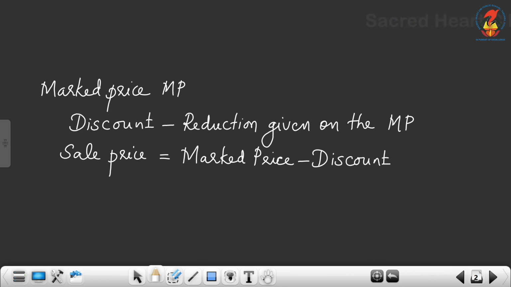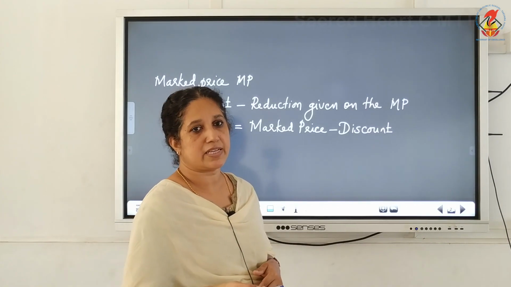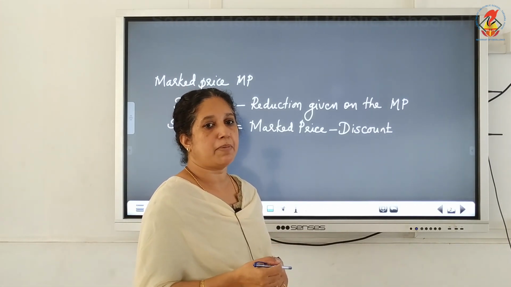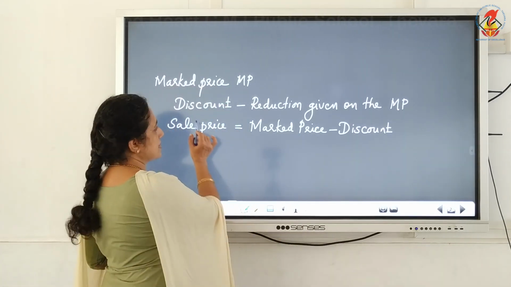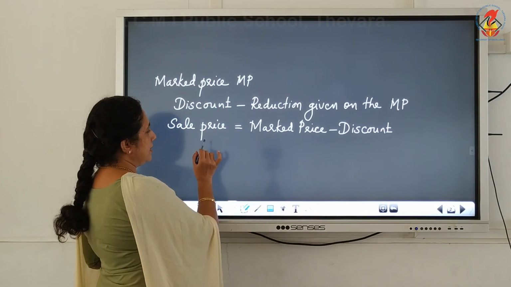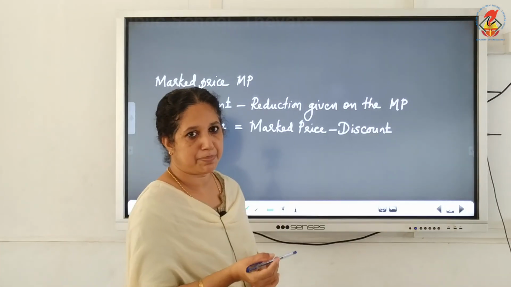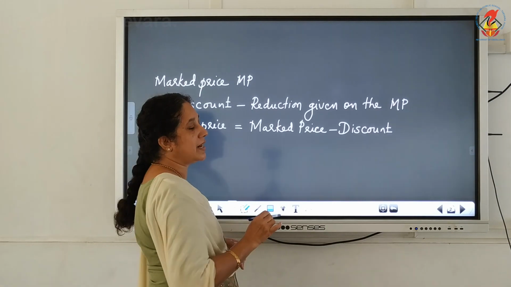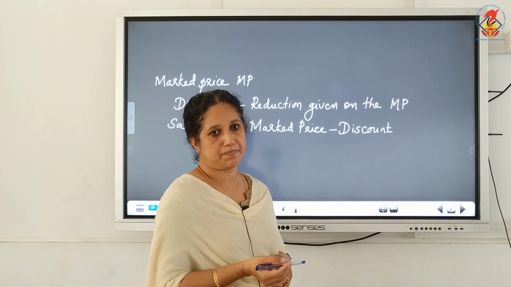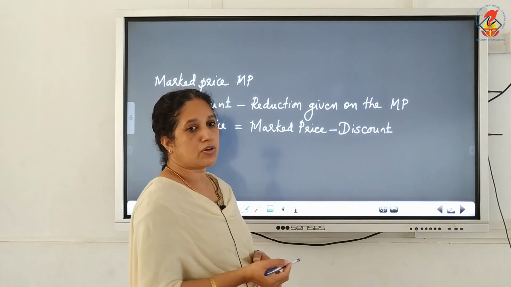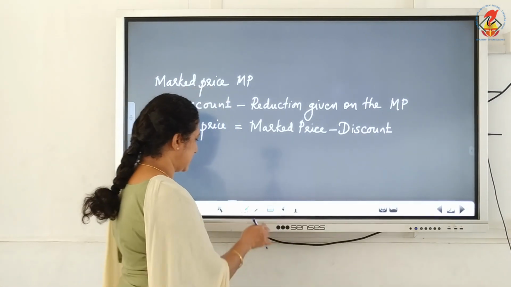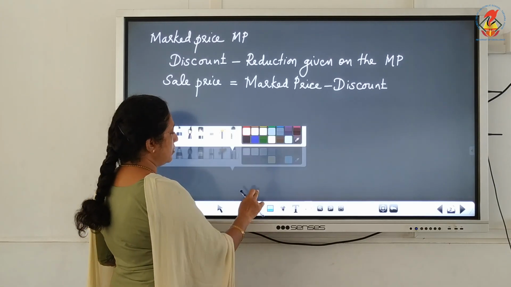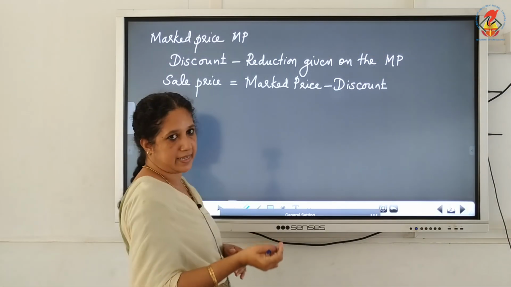So, the price which is marked on an article is known as the marked price. The reduction which is given on the marked price of an article is known as the discount, and after that we have the sale price or the selling price, which is the difference between the marked price and discount. Now, this discount is expressed in a percentage.